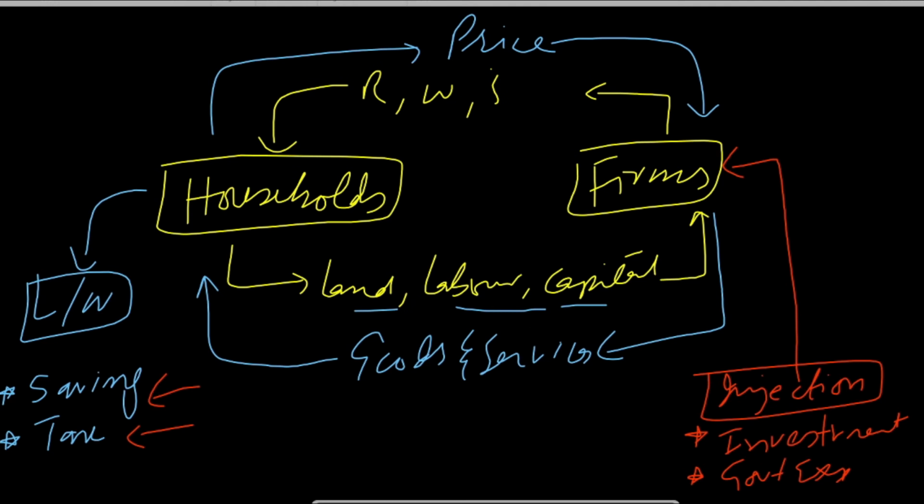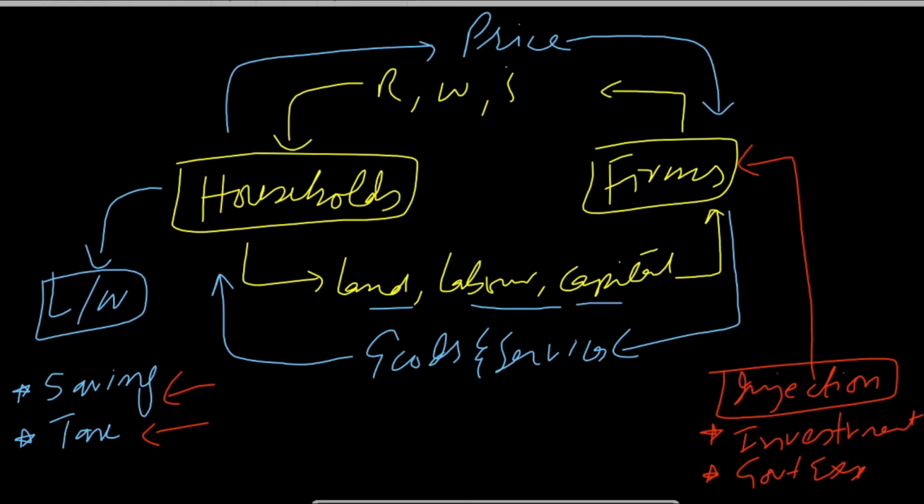Now coming to the four-sector economy. Four-sector economy, as I told you earlier, is a type of economy in which there are four economic agents, and three economic agents are exactly the same, including households, firms, and the government. And the fourth economic agent is international trade, like exports and imports.